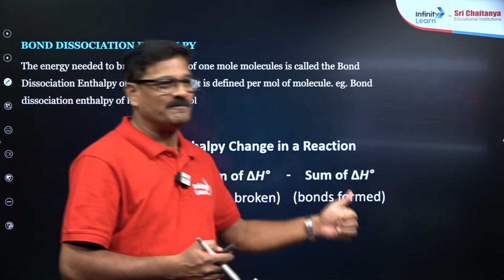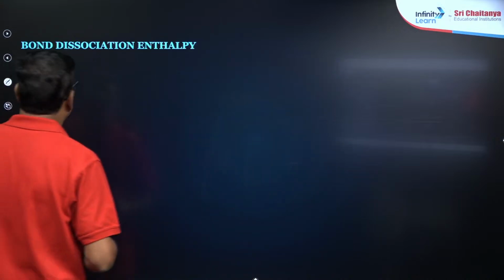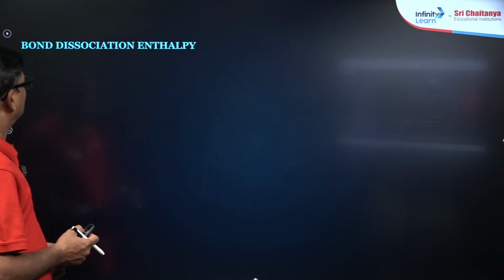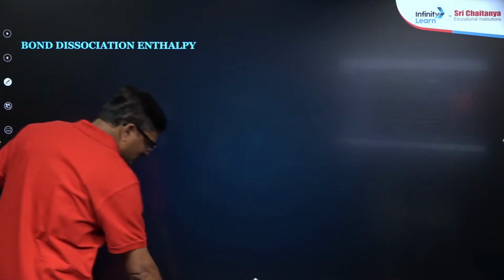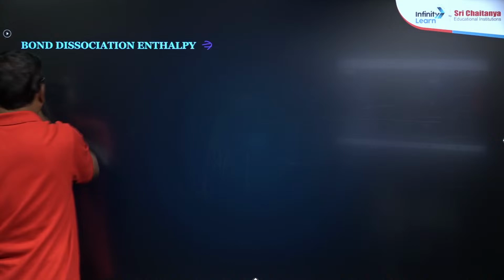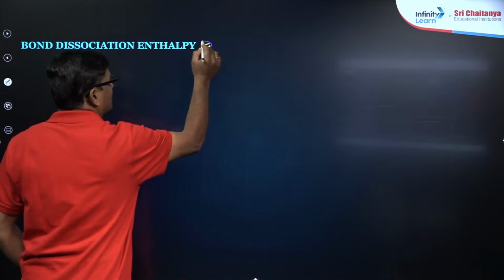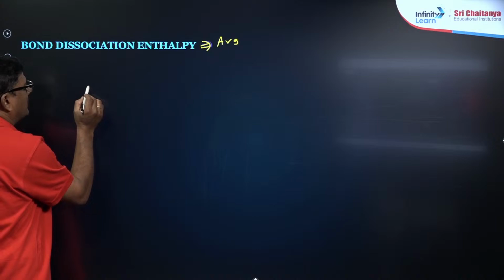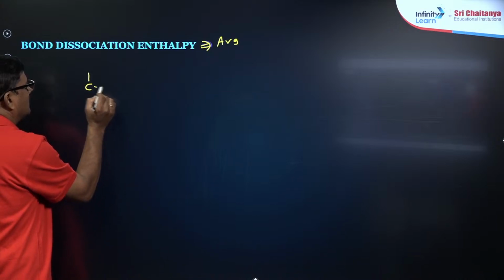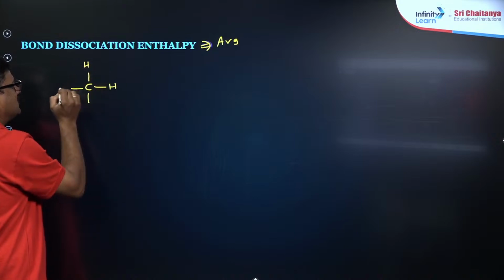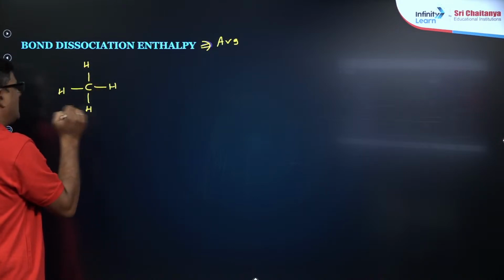That's good. Now आगे बढ़ना है थोड़ा. So bond dissociation enthalpy, and here I just want to say the bond dissociation energy should be taken in the form of an average. I just want to say carbon with hydrogen, hydrogen, hydrogen and hydrogen.